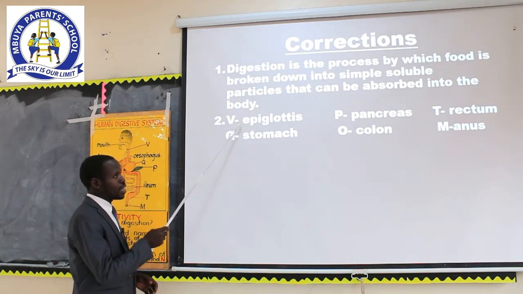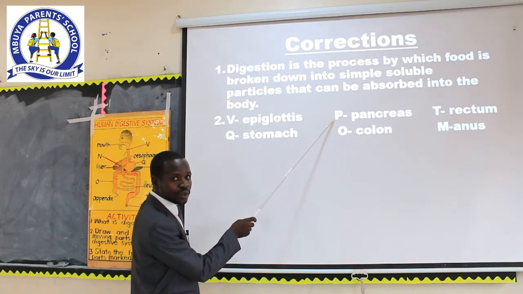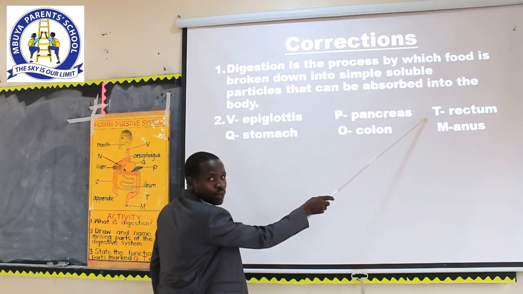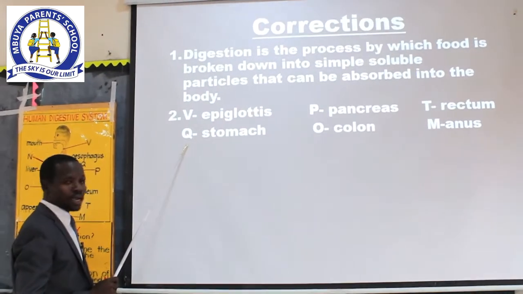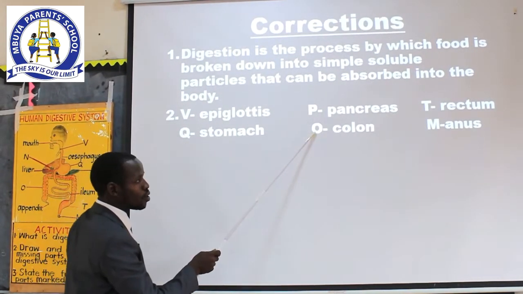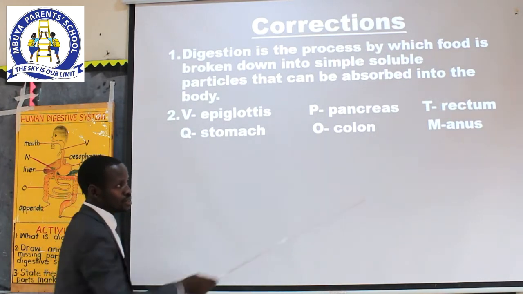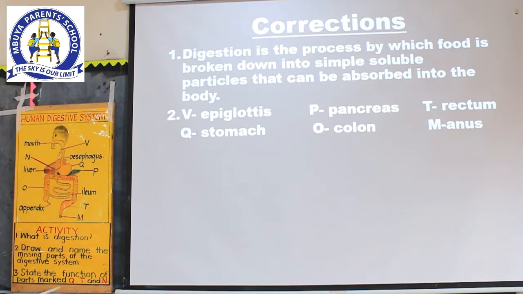Wonderful. Then part P is the pancreas. Can we say it? Pancreas. Right. Part T is the rectum. Rectum. And we have part Q representing the stomach. O, the colon. And lastly, part M as the anus. Right spelling? Good. Our last question in this activity was, state the function of parts marked Q, T, and N.